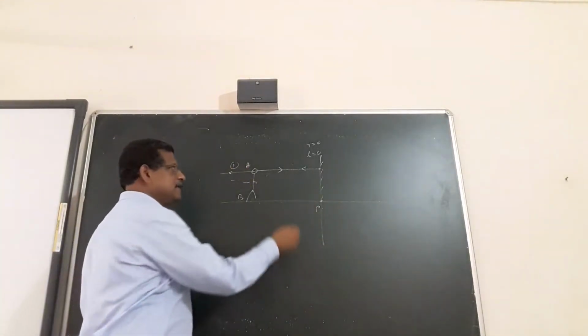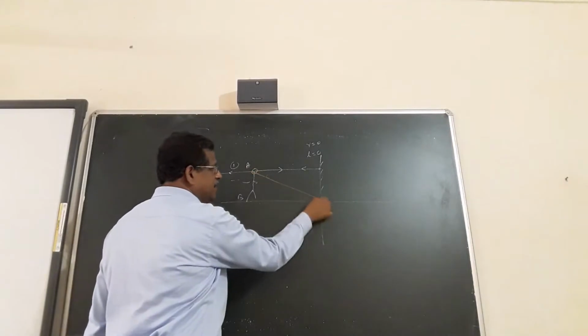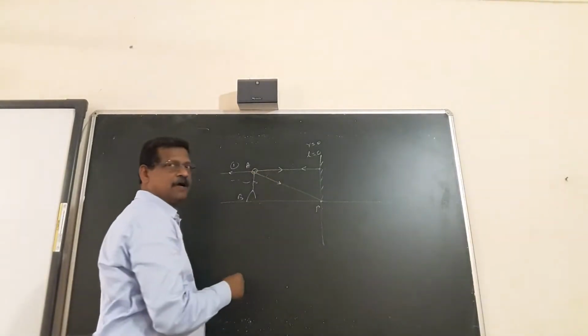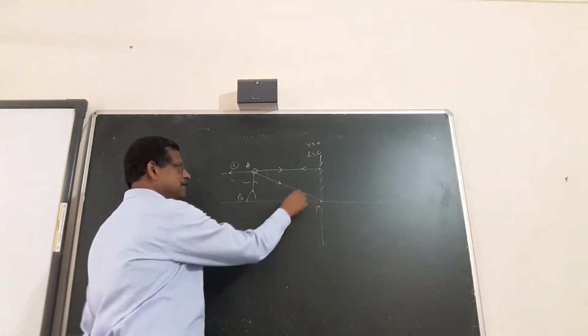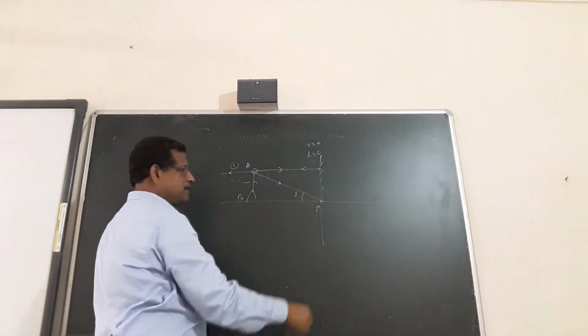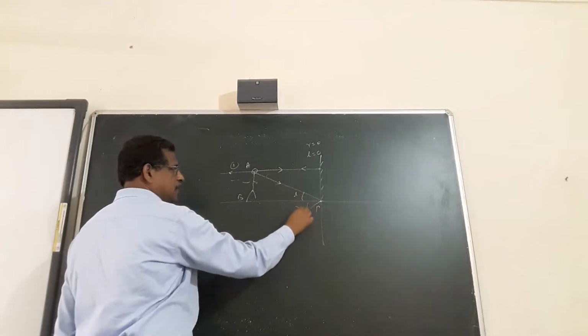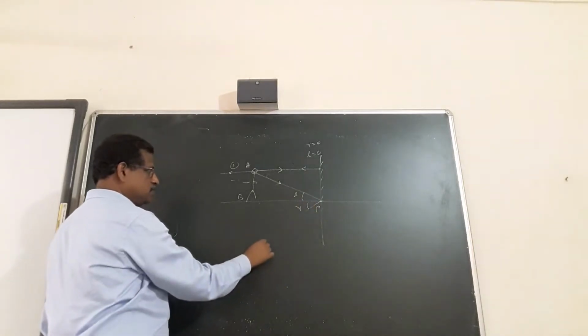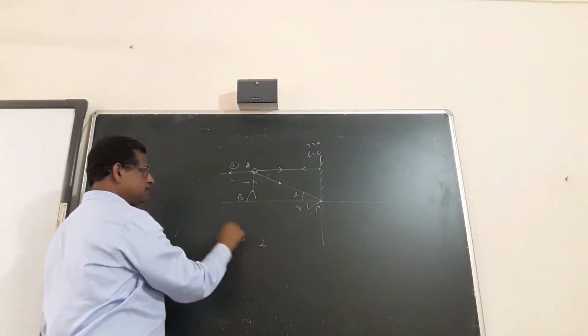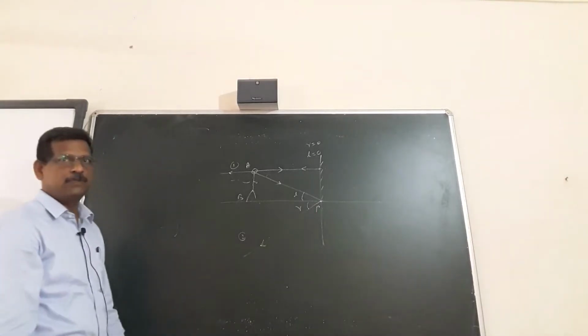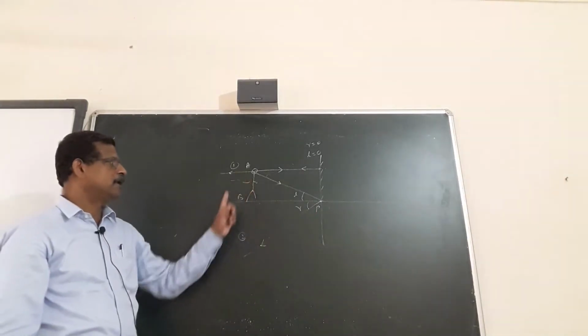It returns. Second ray reaches the point here at P at an angle of incidence i, and reflects by obeying the laws of reflection, r, i is equal to r. So this is ray number 2. So you have two rays, number 1 and 2.